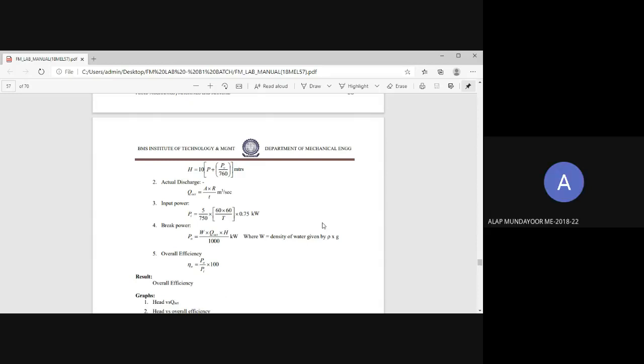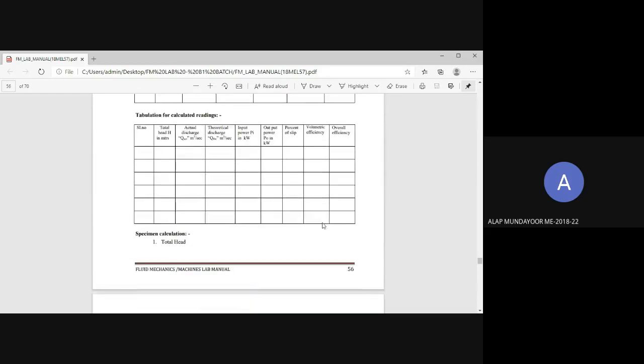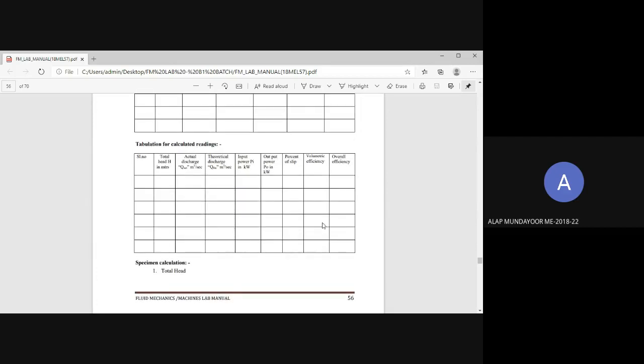What about theoretical discharge, sir? Theoretical discharge also is not required. You remove that one also. Please remove theoretical discharge, percentage of slip, and volumetric efficiency. These 3 columns you remove. Scratch them down. No need to write them in the record also.